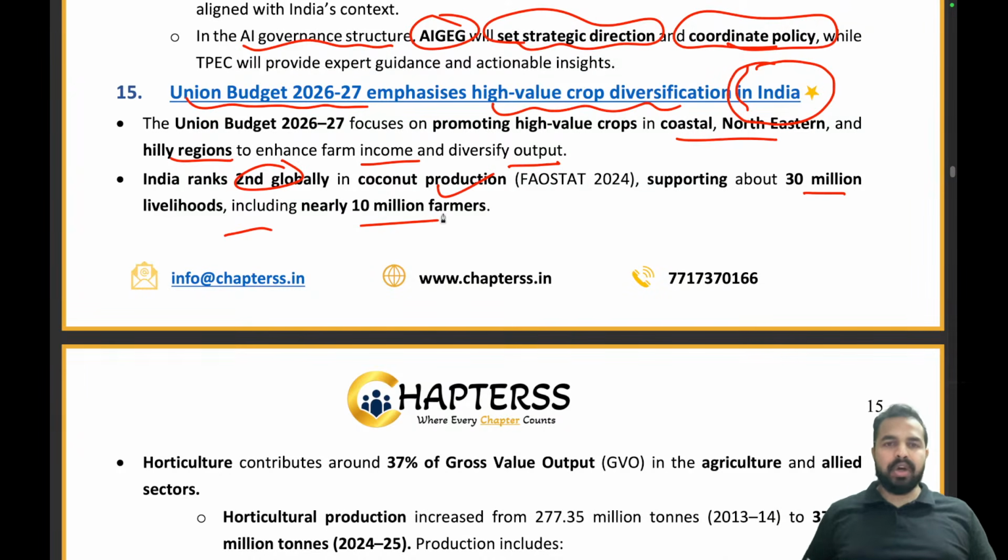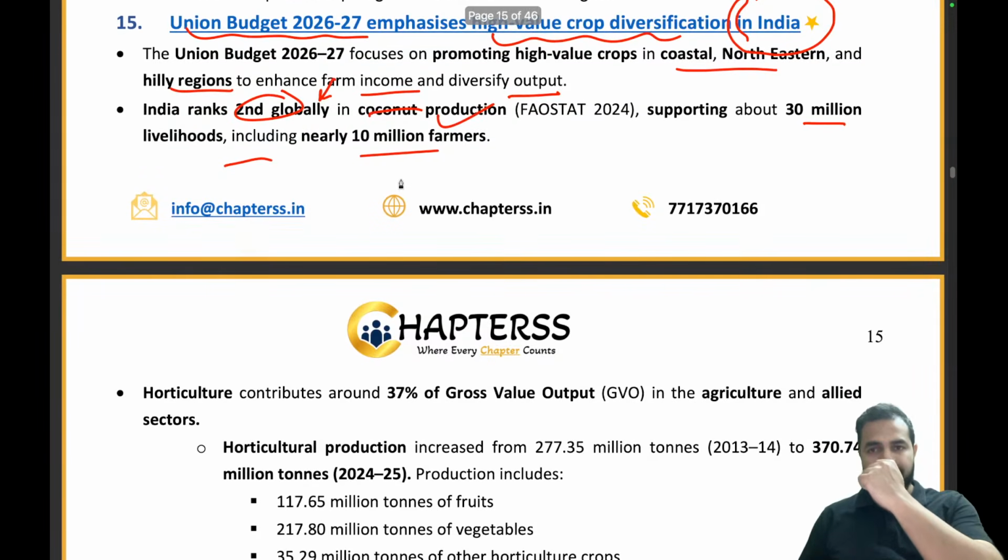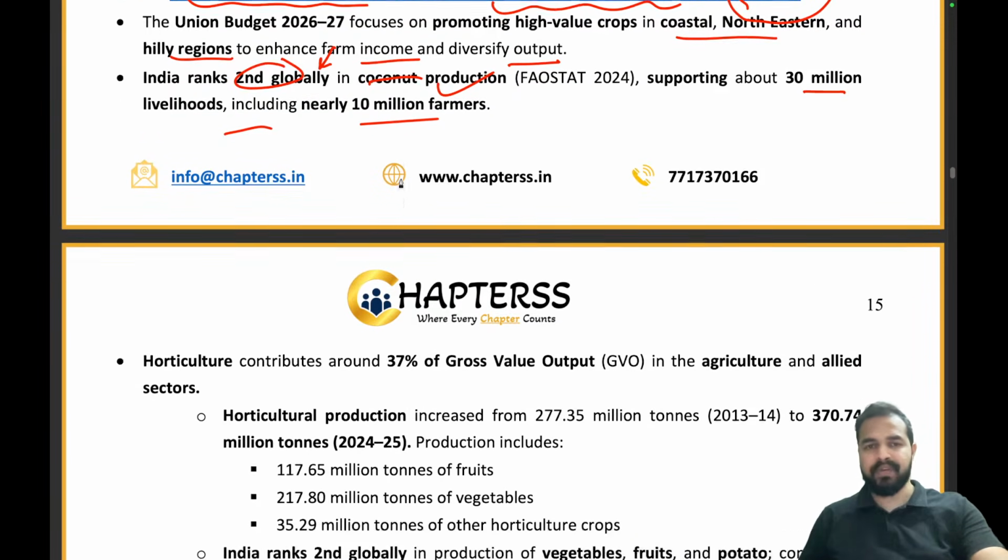So we will be focusing on promoting high value crops, and India has been ranked second in the coconut production, right? A very, very important point. We are supporting 30 million livelihoods here.